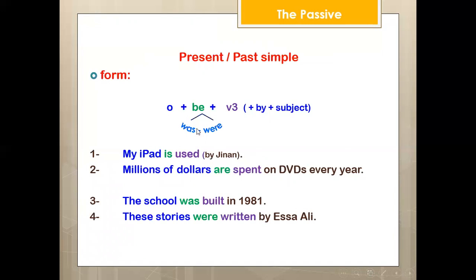The past simple tense, the same rule, but we change the verb to be from am, is, are up to was, were plus verb 3. So it becomes object plus was, were plus verb 3. The school was built in 1981. The stories were written by Ali. Was, were plus verb 3.